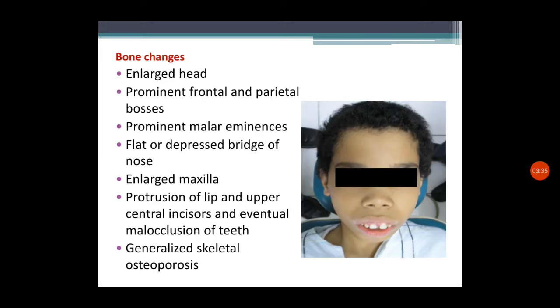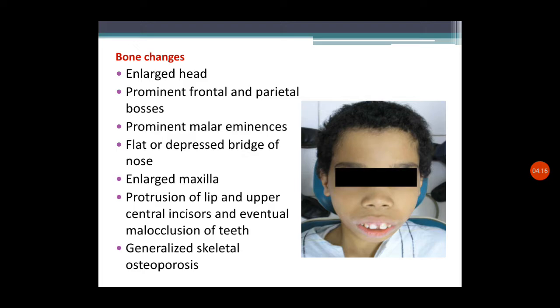Next is very typical of thalassemia. Some bone changes can also be seen in a child with thalassemia. It includes enlarged head, that is because of increased bone marrow functioning. The head size will be large. Prominent frontal and parietal bosses can be seen. Prominent malar eminences. Then flat or depressed bridge of nose. Enlarged maxilla, protrusion of lip and upper central incisors, and eventual malocclusion of the teeth. The teeth will not be in a line.